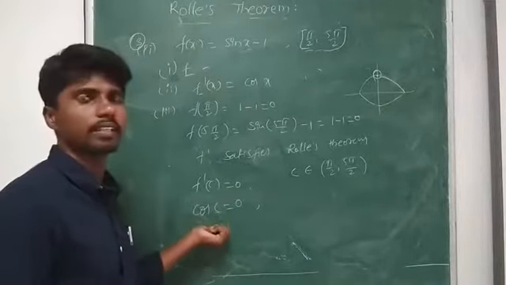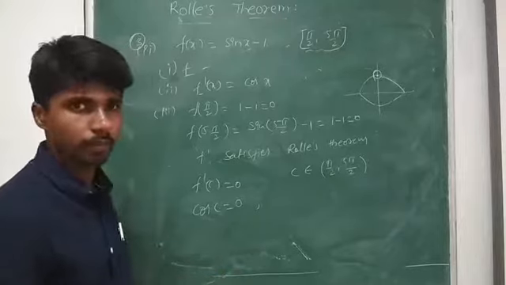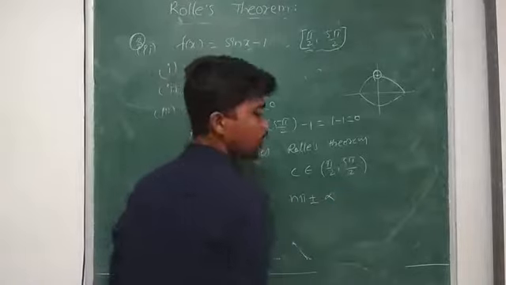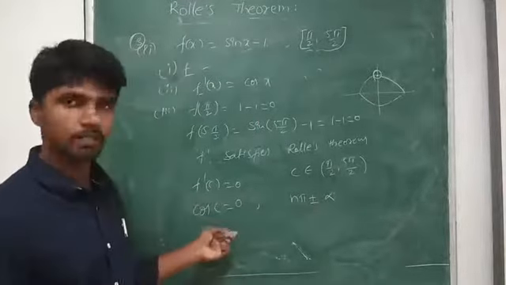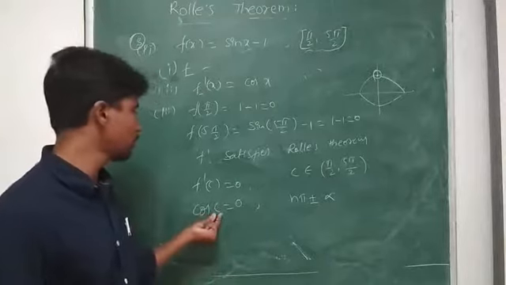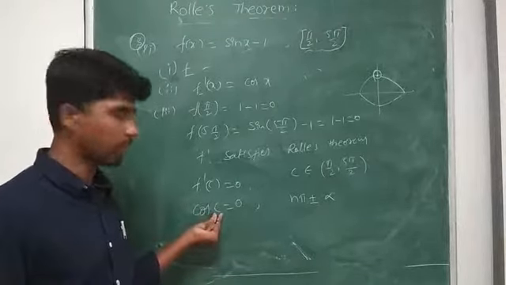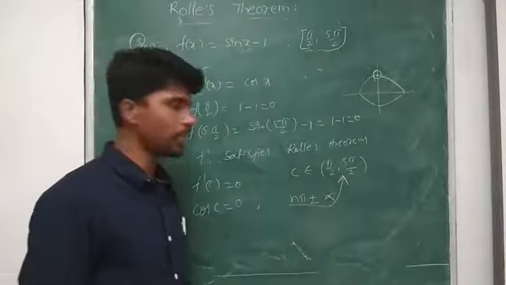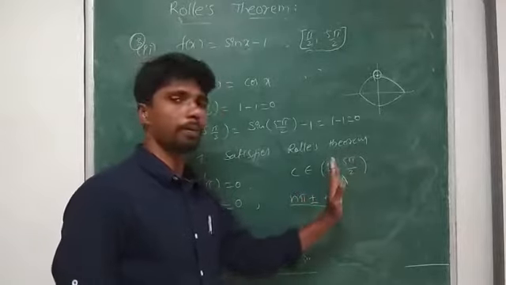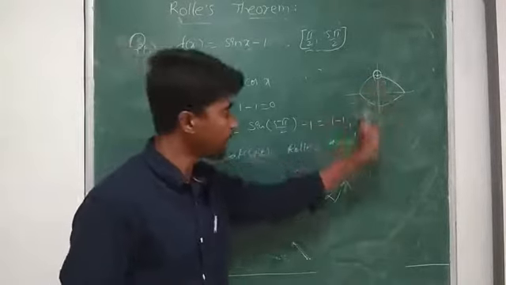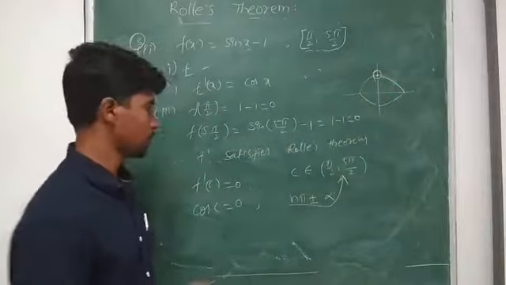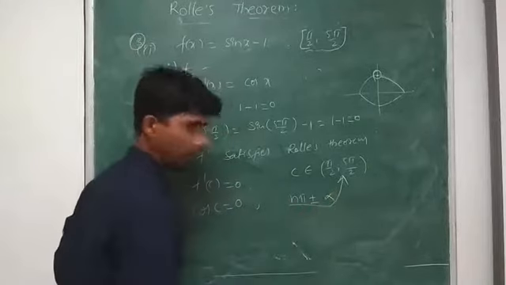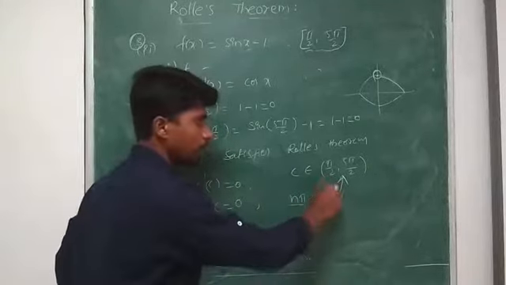What is the solution of cos c equal to 0? It is n pi plus or minus pi by 2. Now for what values is it 0, and that value should lie in between pi by 2 comma 5 pi by 2? What are those? n pi plus pi by 2.